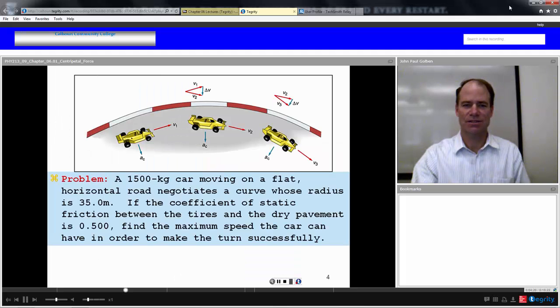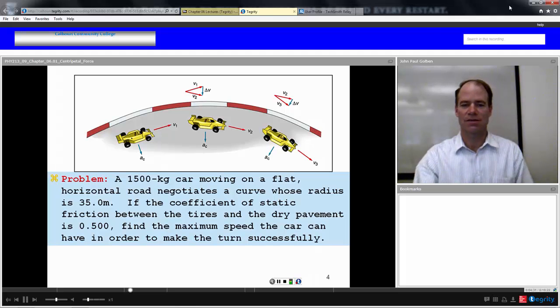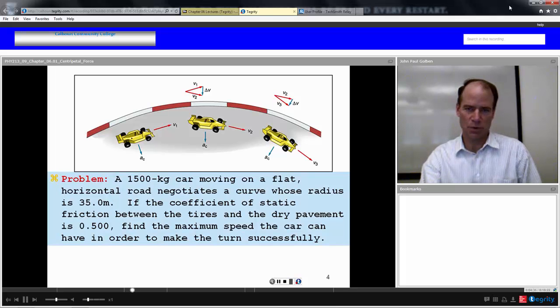Let's try another example. A 1,500 kilogram car moving on a flat horizontal road negotiates a curve whose radius is 35 meters. If the coefficient of static friction between the tires and the dry pavement is 0.5, find the maximum speed the car can have in order to make this turn successfully.